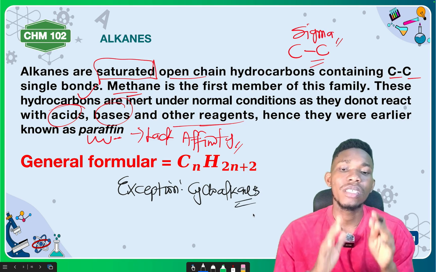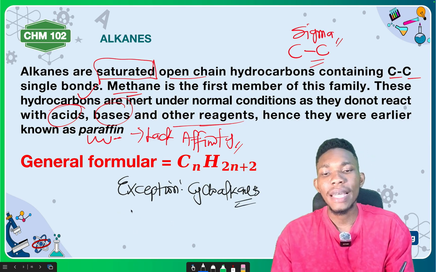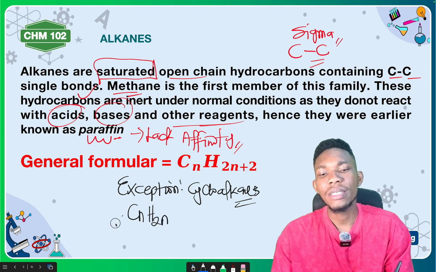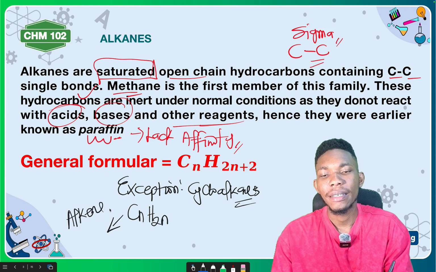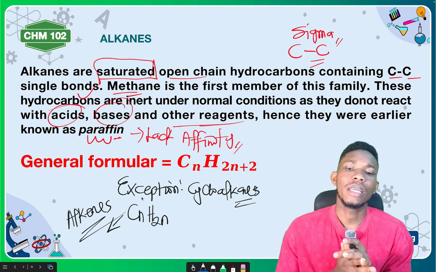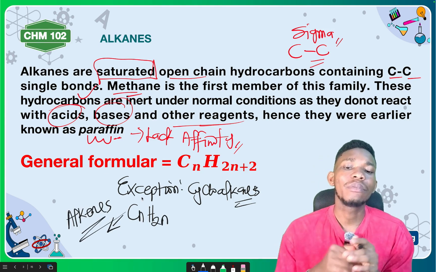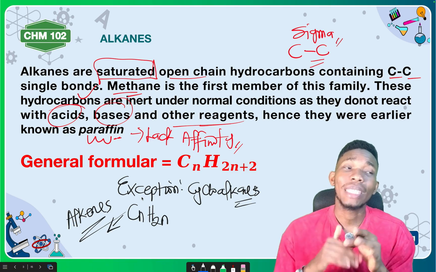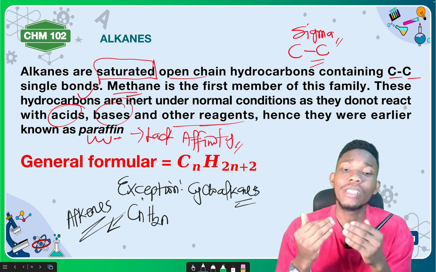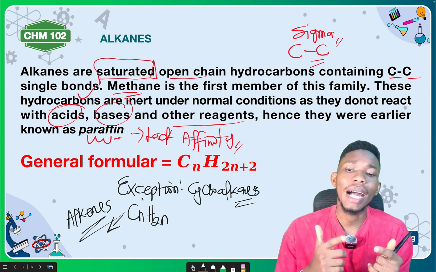Cycloalkanes do not have the general formula of alkanes. The general formula for cycloalkanes is CnH2n, which is still the same general formula as alkenes.